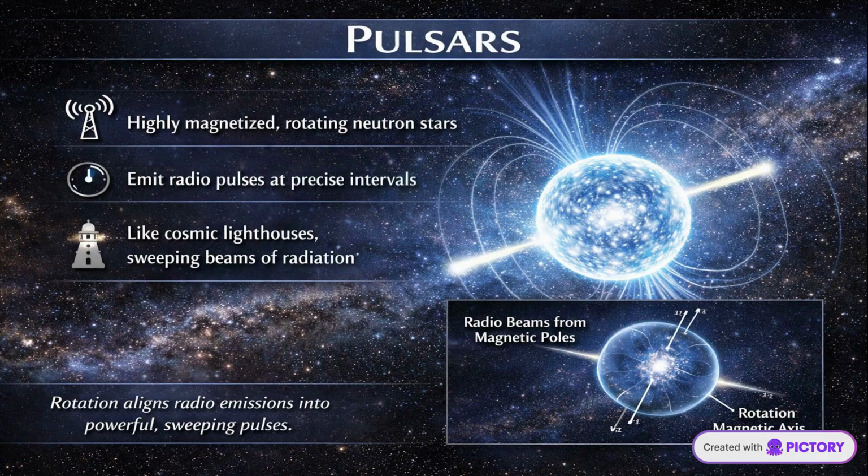Some neutron stars are observed as pulsars. These are highly magnetized, rapidly rotating neutron stars. They emit beams of radiation from their magnetic poles. As the star rotates, these beams sweep across space like a lighthouse. If aligned with Earth, we detect periodic pulses of radiation. Pulsars provide precise cosmic clocks and are crucial tools in astrophysics.